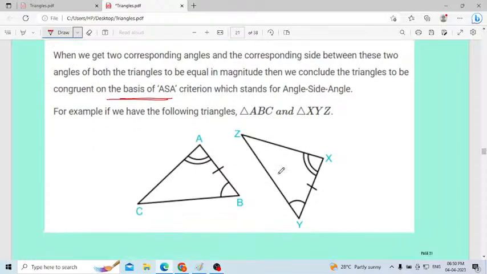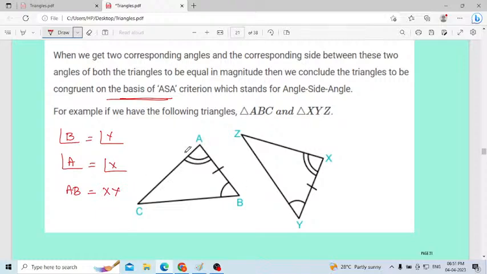Consider according to this diagram, angle B will be equal to angle Y. Then angle A will be equal to angle X. Then consider the side, which side will be equal. The side AB will be equal to XY.